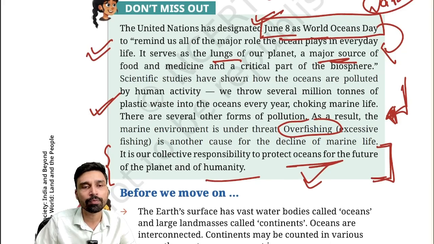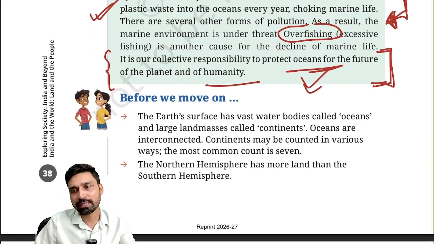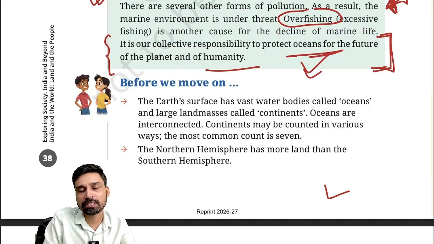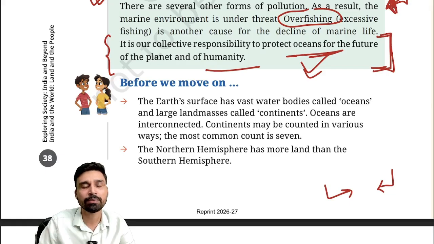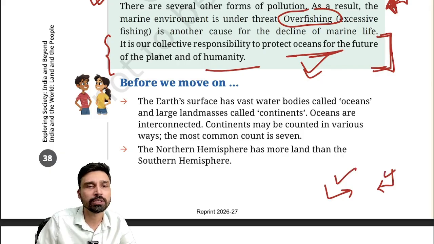Now, before we move on, Earth's surface has vast water bodies called oceans. We have just discussed the large land masses we have, which are called continents. Oceans are interconnected. We have just seen in the map that Atlantic, Pacific, Indian, none of these oceans are clear-cut separated, so that water cannot flow from one to the other. Water is continuously flowing from one ocean to the other.